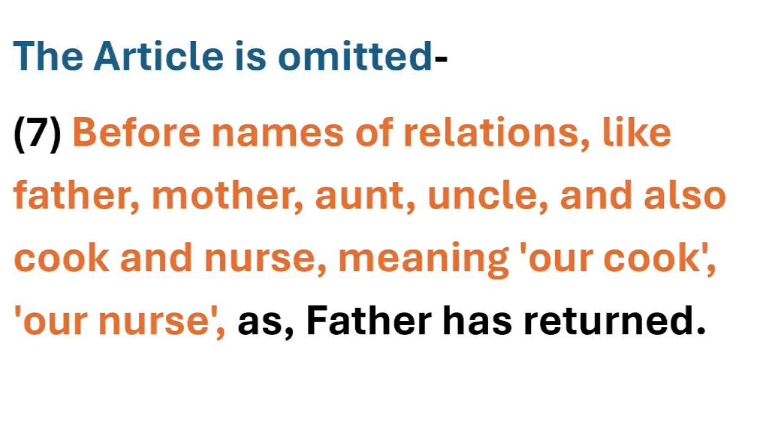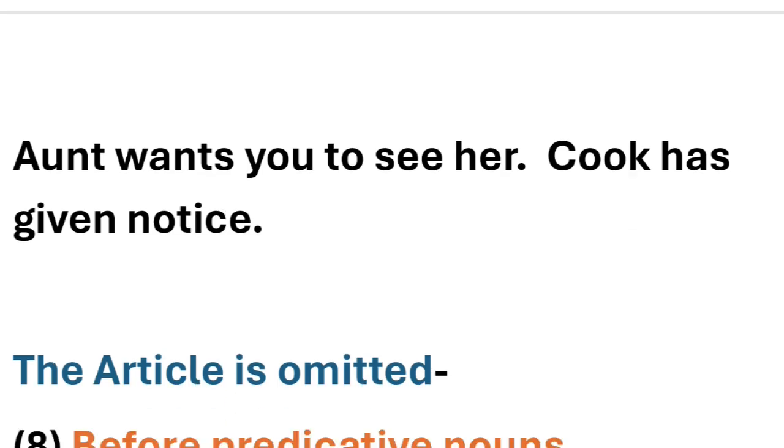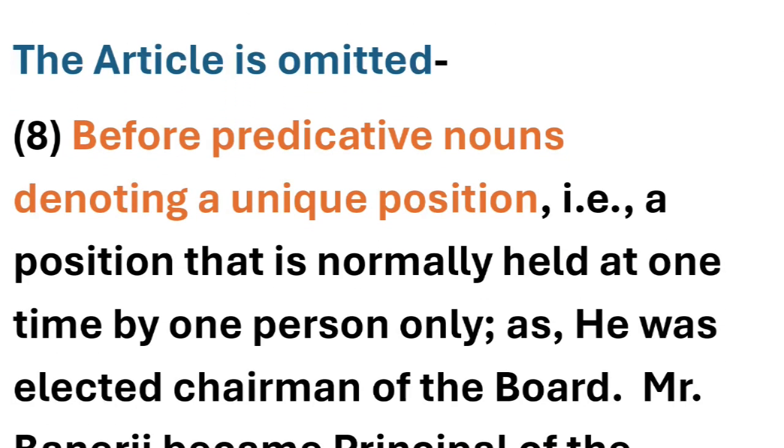Now, article is also omitted. We need to understand that before taking names of relations like father, mother, uncle, aunt, and also cook and nurse, meaning our cook, our nurse. So before taking these names, we omit articles. For example, father has returned. Aunt wants you to see her. Cook has given notice. These relations we have used, before them we have omitted articles.